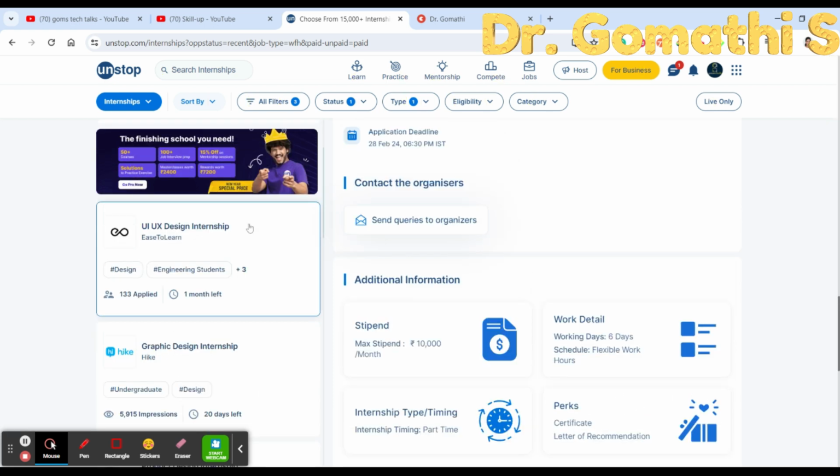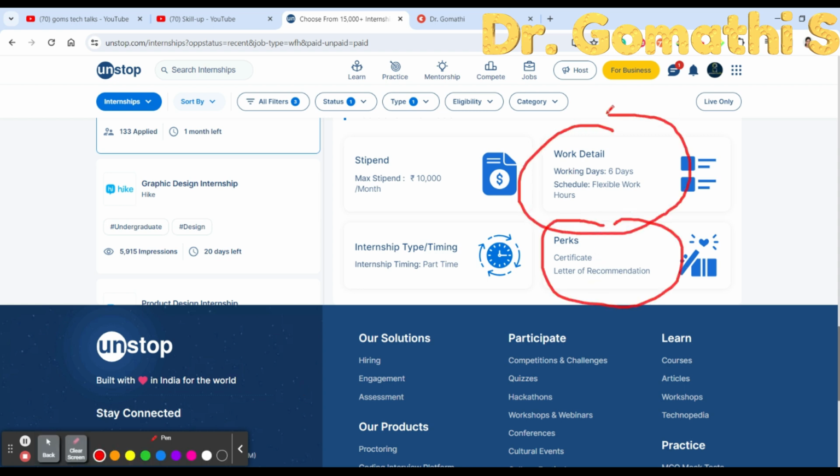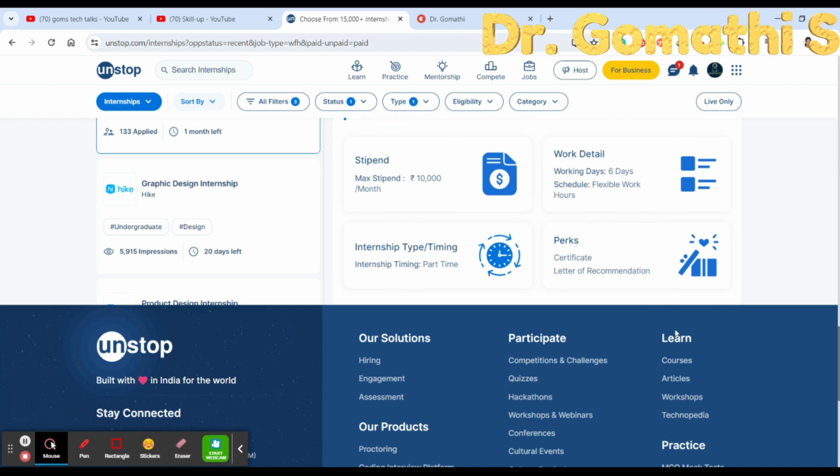they are giving. So see, as an intern, if you are doing this internship for your college credits, then you should definitely get these two things, that is certificate and letter of recommendation. This is a must. Okay, and 6 days, and if they are allowing you to work full time, then don't go for the part time, just go for the full time. Okay, and the stipend they are giving is 10,000. So you have to think about all these things before you apply.